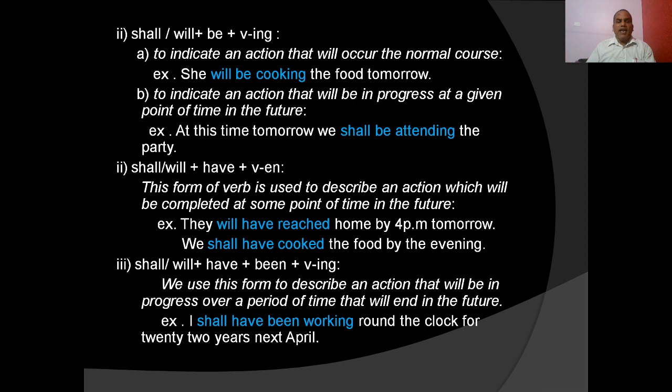Okay. And like present and past perfect progressive tense, we also use shall, will plus have been plus verb-ing. We use this form to describe an action that will be in progress over a period of time that will end in the future.